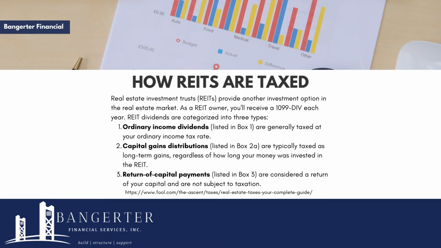Capital gains distributions, listed in Box 2A, are typically taxed as long-term gains, regardless of how long your money was invested in the REIT. Return of capital payments, listed in Box 3, are considered a return of your capital and are not subject to taxation.